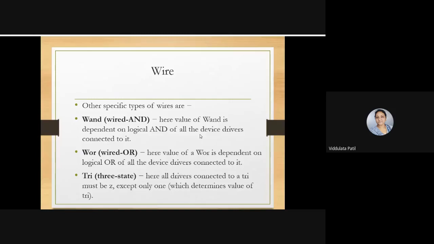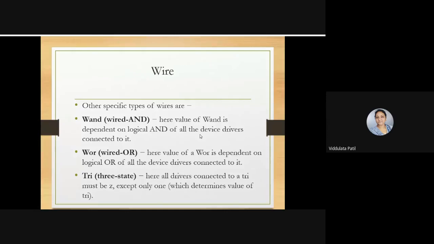There are different types of wires, that is wired AND, that is WAND, then WOR and tri. So these are the other types of wires. The WAND value is dependent on the logical AND of all the device drivers connected to it. Suppose we say that a particular identifier is a WAND, then whatever connections are made to it will all be logically ANDed together. So that is WAND.